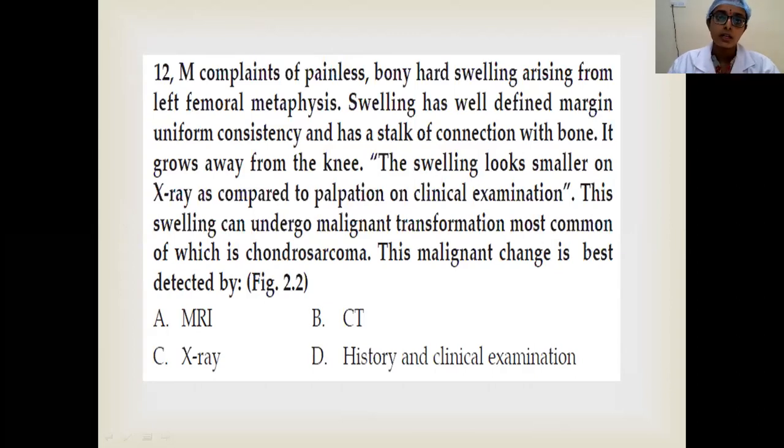And the next topic coming is malignant bone tumors. You will see osteosarcoma, Ewing sarcoma, and other things which are important essay questions for you.